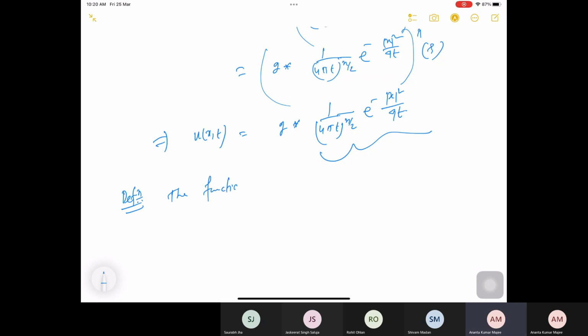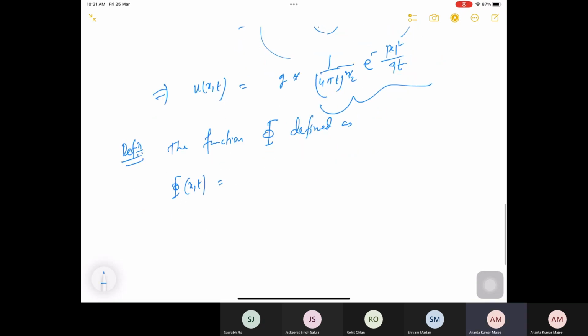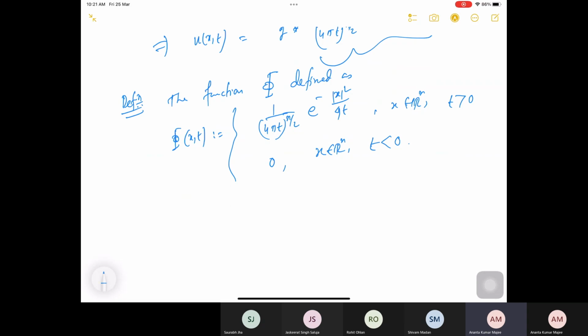The function I consider, P, is a function of both space and time, defined by P of x,t equal to 1 by 4 pi t to the power n by 2 e to the power minus mod x squared by 4t, for x in Rn and t positive. I can also define it for t negative, so I can define it on the whole space.